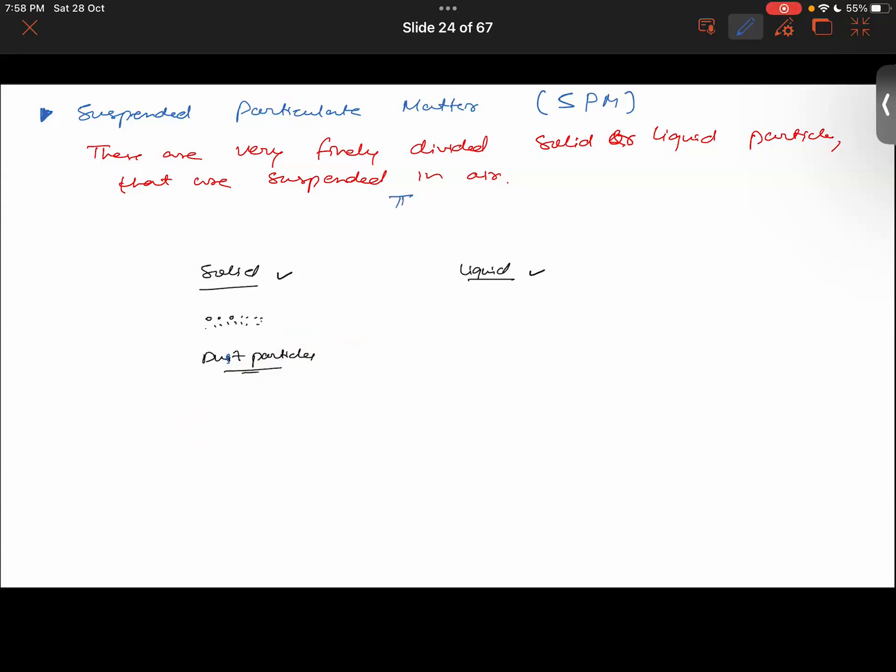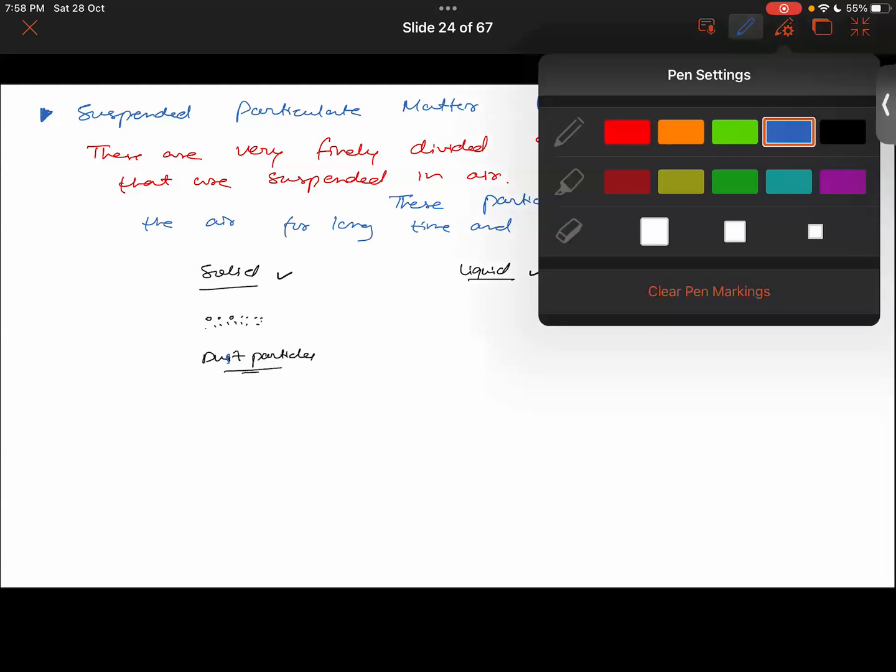The bad thing about these particles is that they can remain in the air for a long time, and they also reduce visibility. Very good.